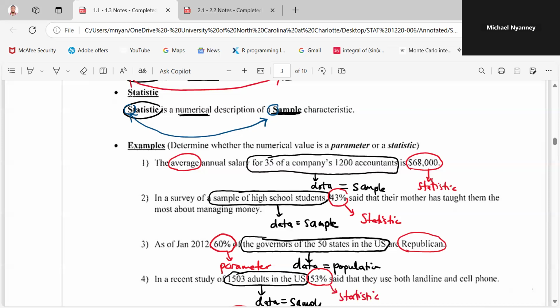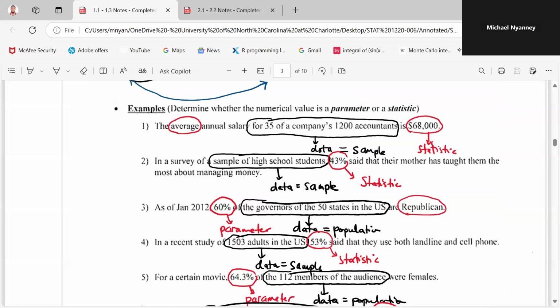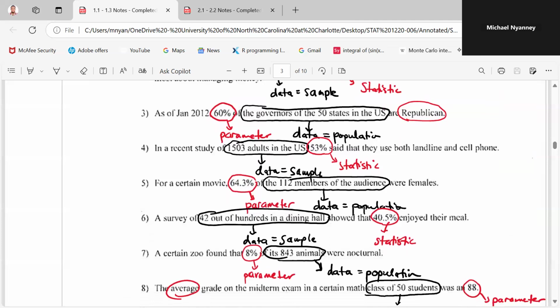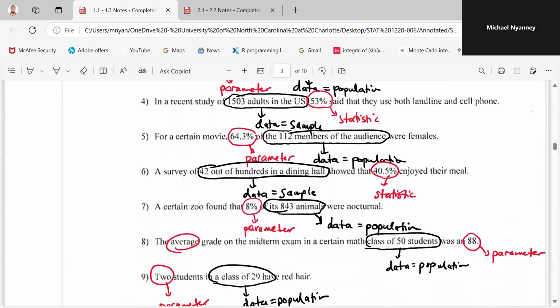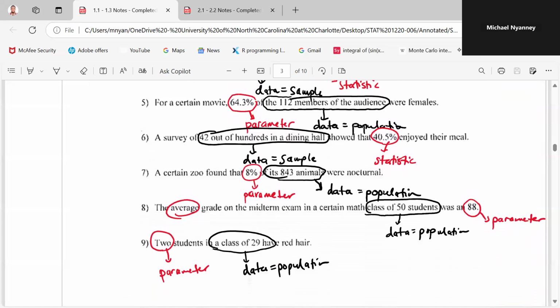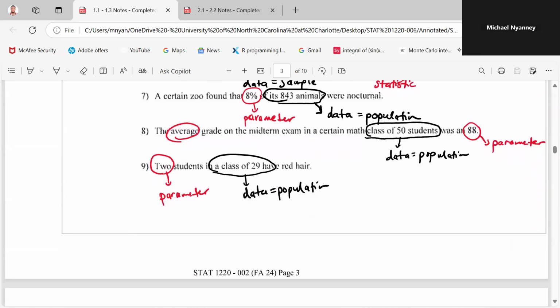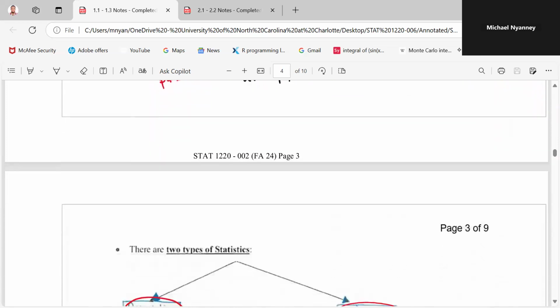So the numerical description that comes with it is 43%, which is a statistic. The same applies to the examples as you are seeing. Okay, so you can go through these examples, and if you have any question, you can ask. You can pause at any point in time and watch this video.